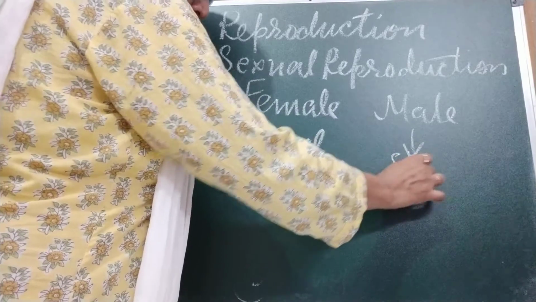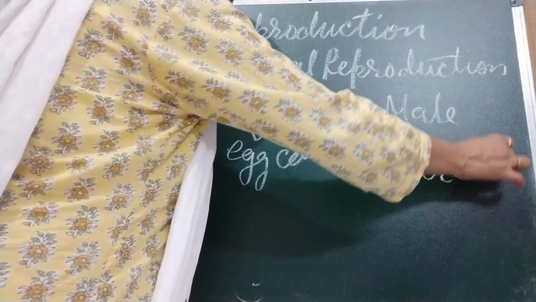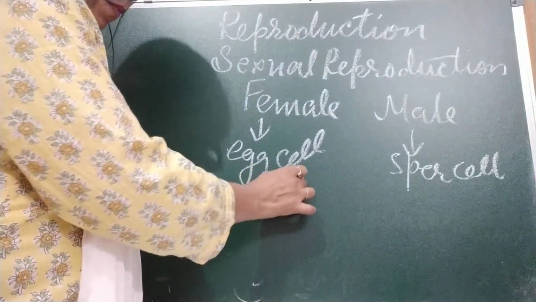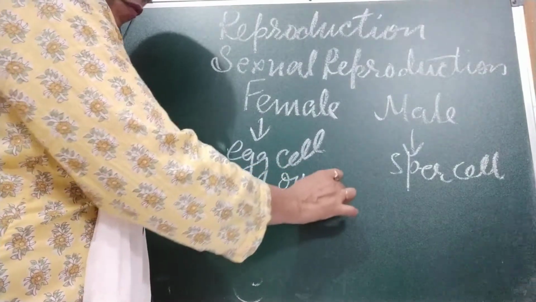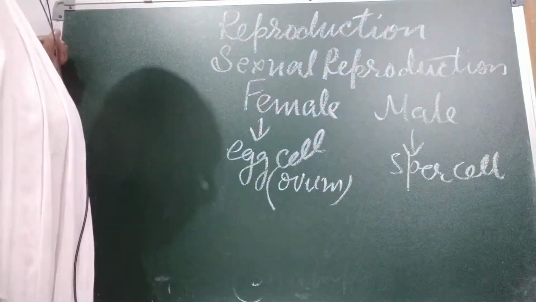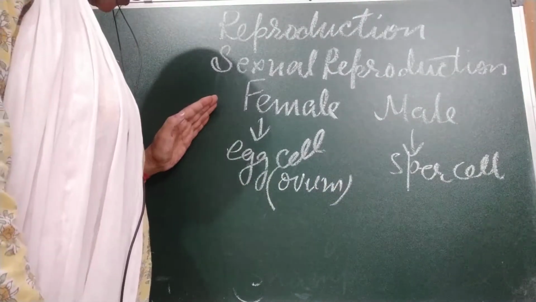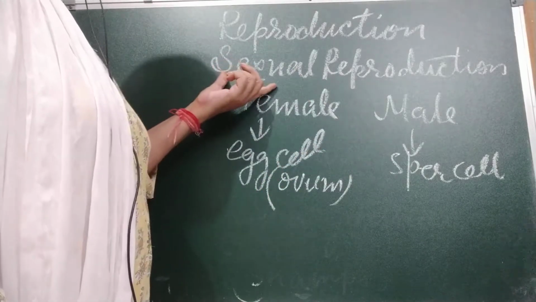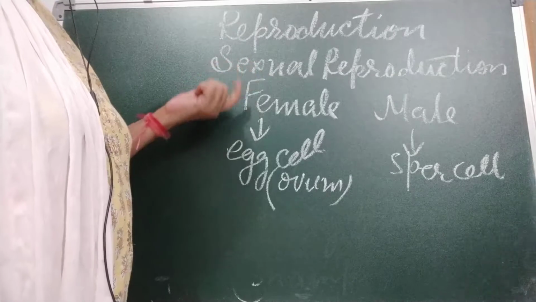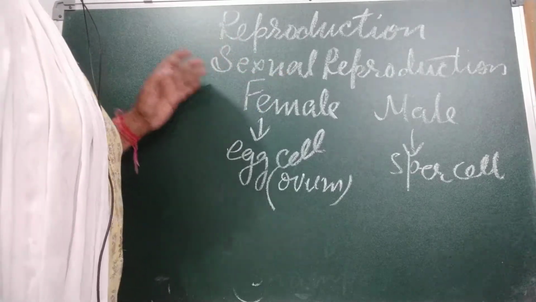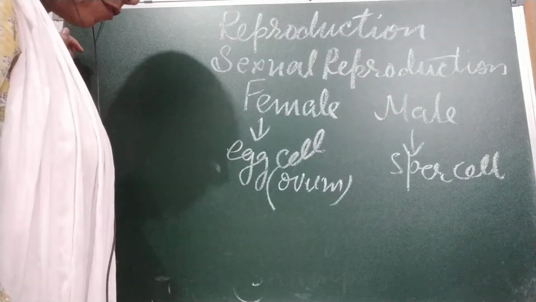The egg cell is also called ova or ovum. Therefore, in these organisms, two parents, one male and one female, are required. For sexual reproduction, one male and one female are required.